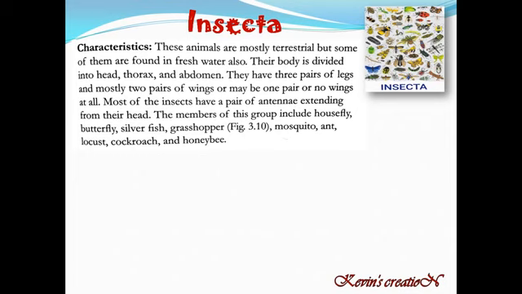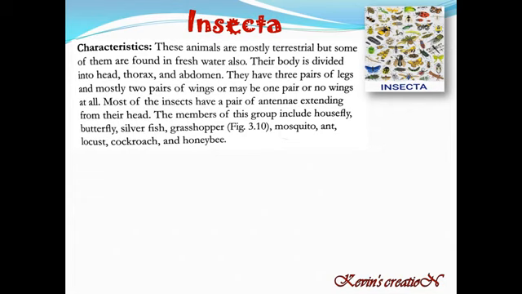They may have 1 pair of wings also, and sometimes they may not have wings. Most of the insects have a pair of antennae extending from their head.